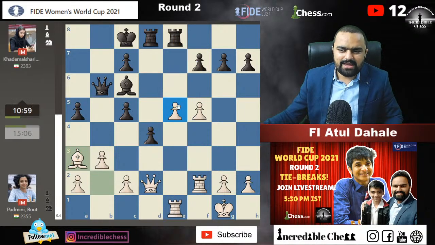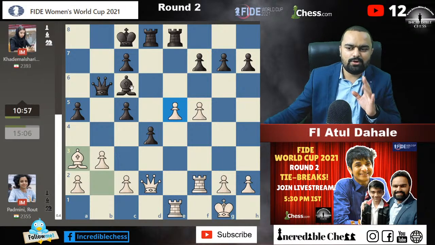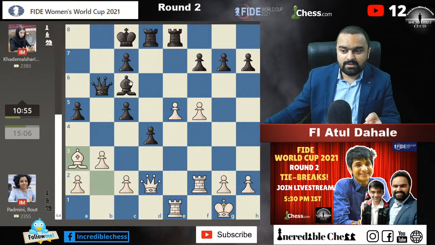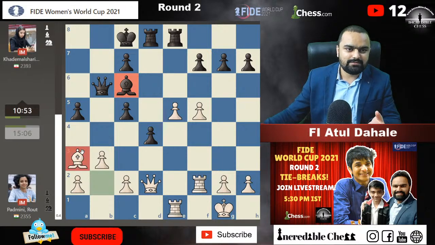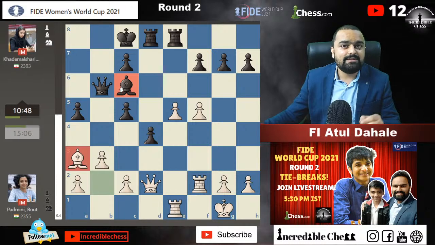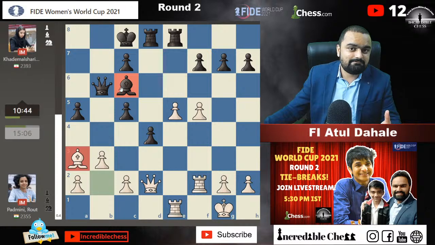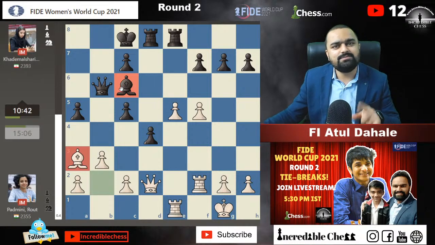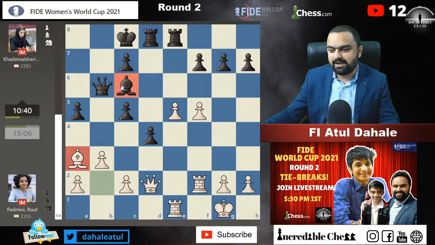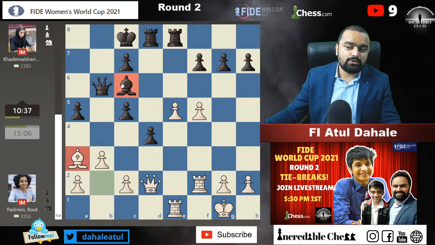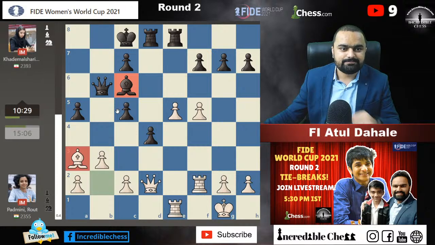See, on the board you can understand one more thing, that the bishops are of opposite color, right? Whenever the bishops are of opposite color, the side which is attacking will definitely get more chances to attack freely, because your opponent's bishop cannot really interfere in your attack. That's the most important thing about opposite color bishops. So here, if Padmini manages to activate the bishop anyhow, then I think she will be on top for sure.